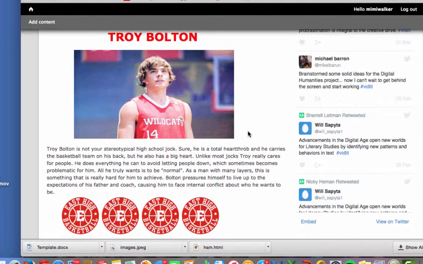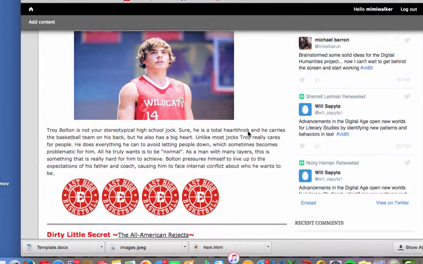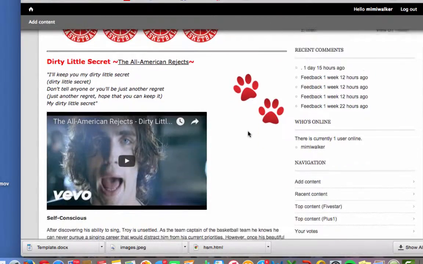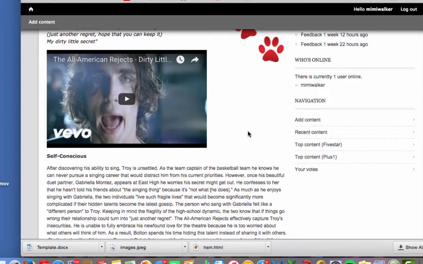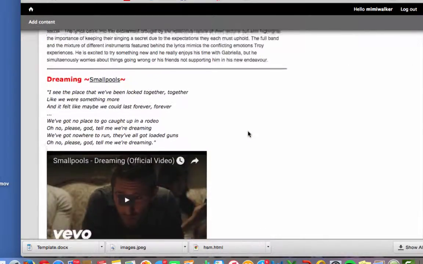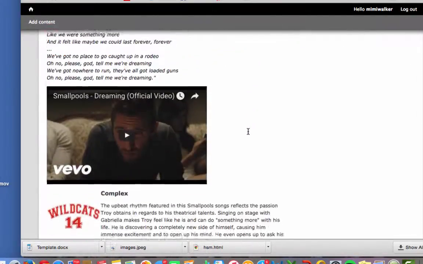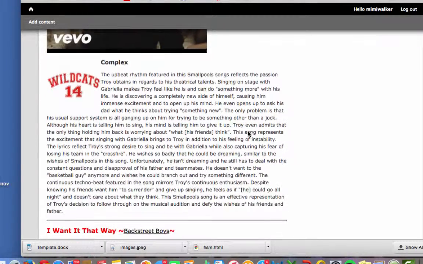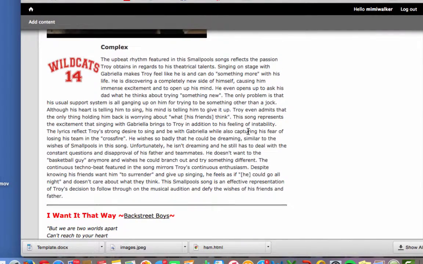Troy starts out very uncertain and worried about what would happen if he pursues the singing career and it acts as a distraction from his basketball career. And throughout the playlist, you can see he builds up this certainty, and I think the presence of Gabriella and having someone by his side who's also